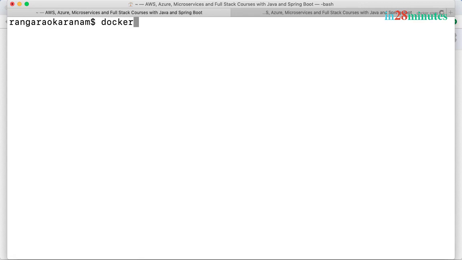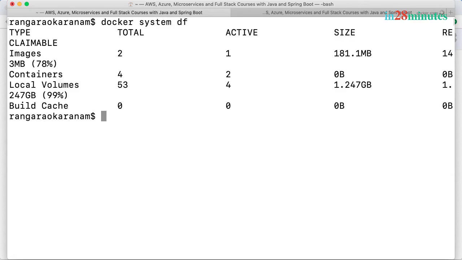What we are interested in is the next command, which is docker system df. What does it help us with? It helps us look at all the different things that your Docker daemon manages. The Docker daemon manages your images, your containers, and something called volumes, which we'll talk about a little later. You can see that there are 2 images downloaded, and one of them is active. You can see their total size, the containers which are present, how many are active, how much size they are using, and all the local volumes.